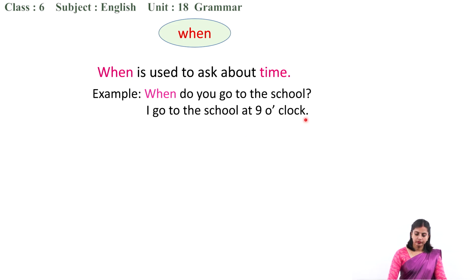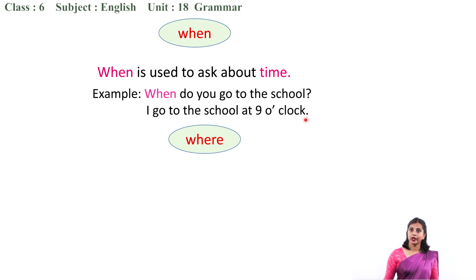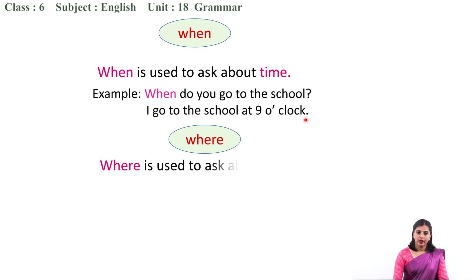Okay, the next is where. You might have heard people asking, where do you live? Where is Phewa Tal? Where is Janaki Mandir? Where is Taj Mahal? Where is the White House? So what are people trying to know by asking where? Exactly, yes, place. So where is used to ask about place.